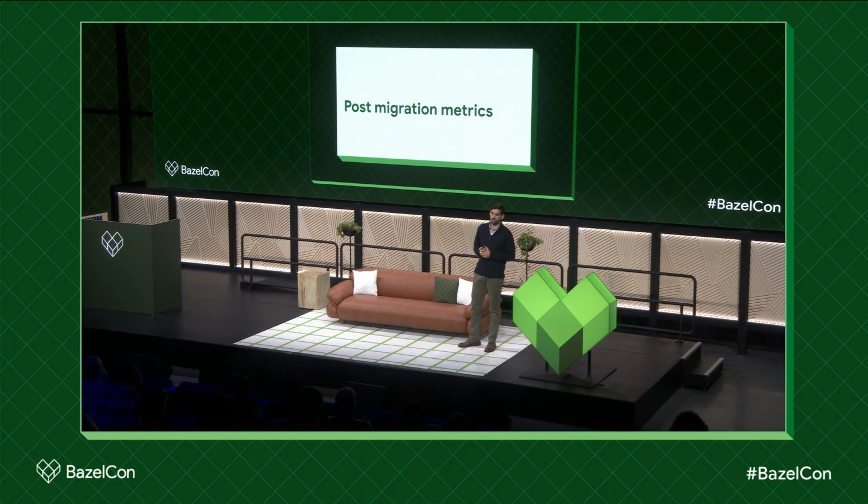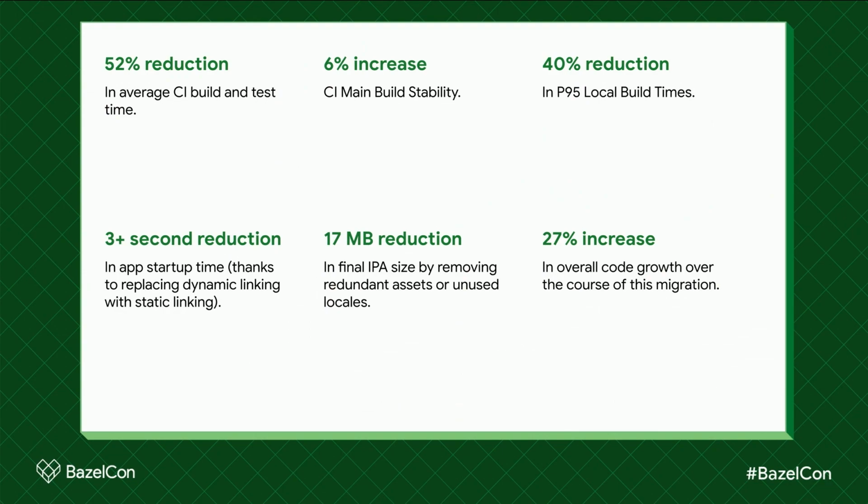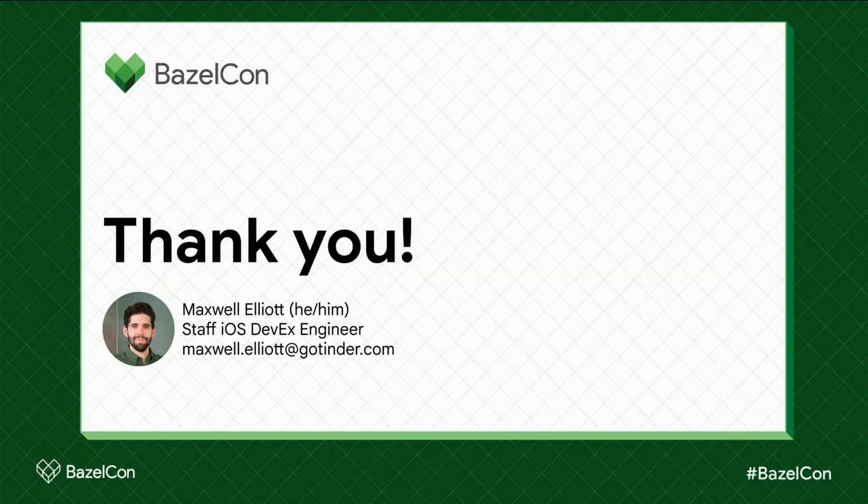Ending on a high note, here are some metrics from our migration to Bazel. Some of our CI metrics I had shared previously. Local build times were drastically reduced as well as part of this effort. Side wins came from static linking and discovering a number of unused or redundant assets. What's even more impressive is that these improvements were realized while the size of the code base grew by over 27%.